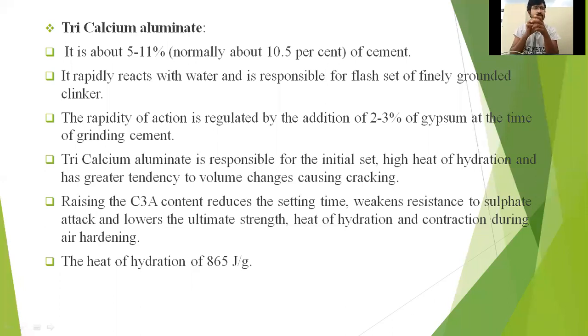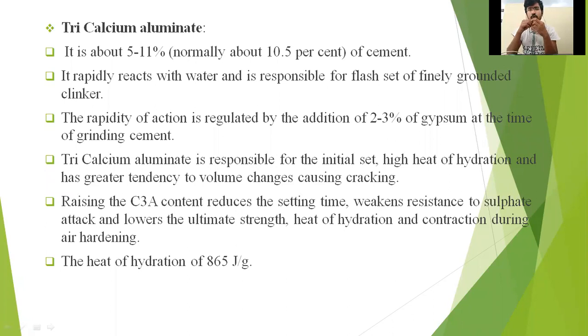Next, the rapidity of action is regulated by the addition of 2 to 3% of gypsum at the time of grinding cement. So in order to stop that flash set, they add 2 to 3% of gypsum at the time of grinding. You have taken cement, mixed water, and made a ball shape.